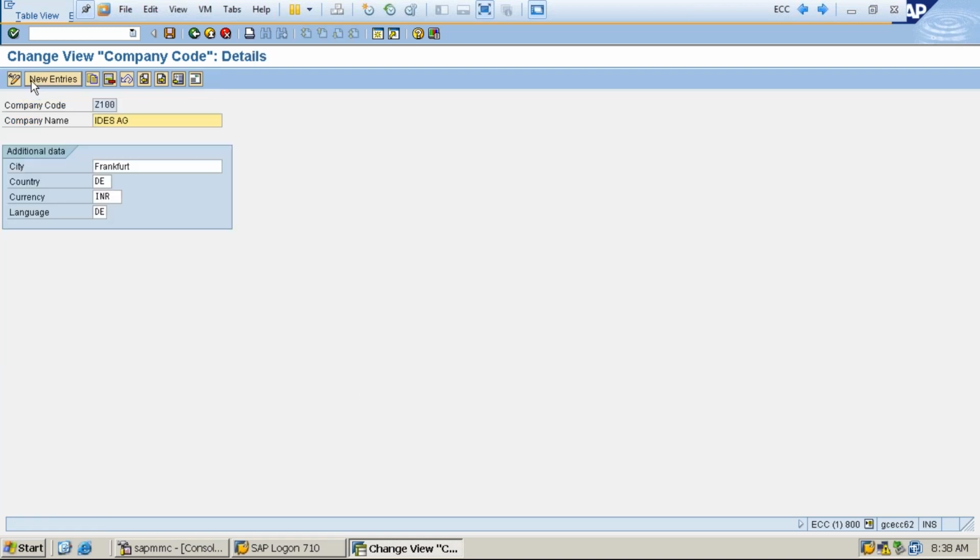Let me click on this details icon. If I click on details, change view. Now we are in a change view of company code in details. Now in the details option, company code is G1100. That's good. Now we are going to change the company code name.